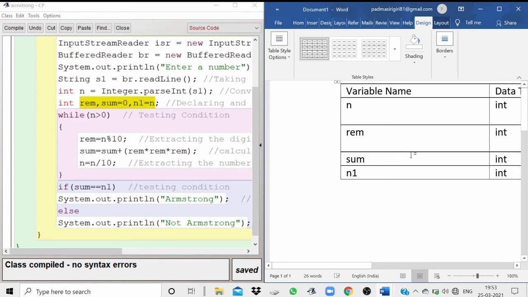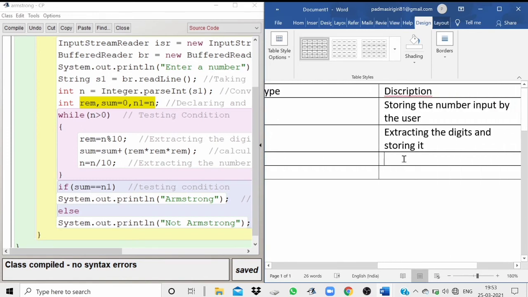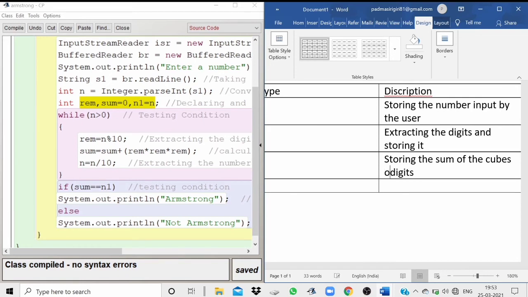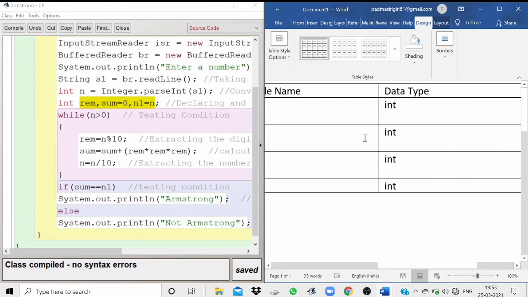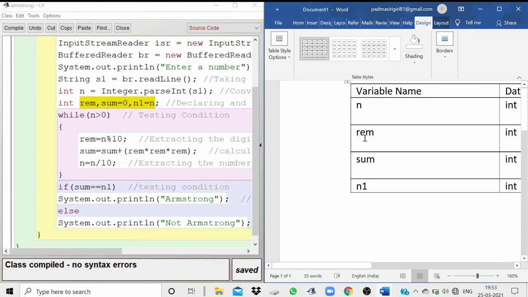Okay, sum, as the name suggests, is storing the sum of the cubes of the digits. So n is done, rem is done, and sum is also done.